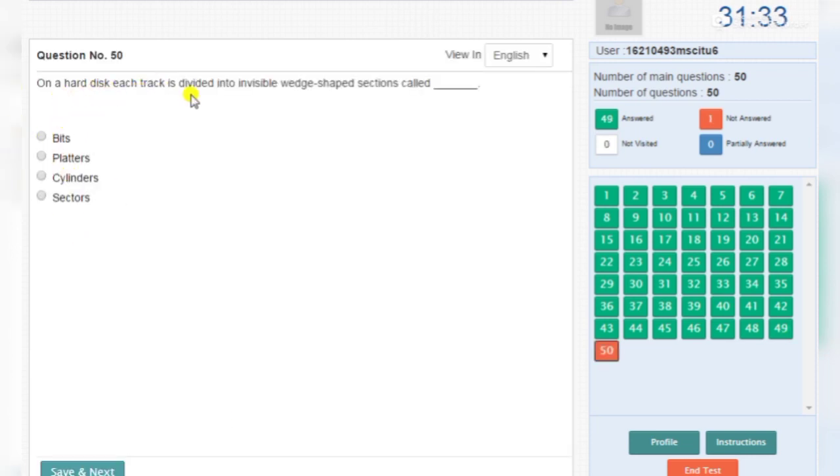On a hard disk, each track is divided into invisible wedge-shaped sections called sectors.